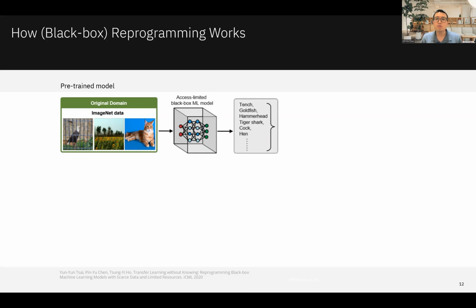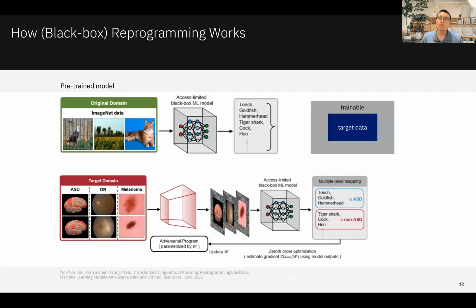So first, we start with a pre-trained model, for example, an ImageNet classifier. You give the image, and it gives the class predictions of the ImageNet class outputs. Now we take target domain data, and we want to reprogram that model to solve a target domain task, like some biomedical image classification task. There are a few steps that we need to follow in order to reprogram that model to do a new task. The first step is input transformation.